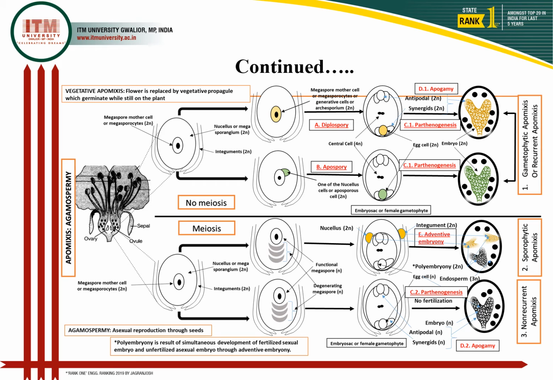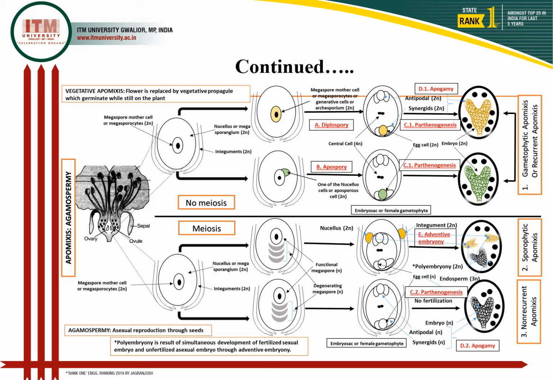However, here the diploid nucellus and integument cells develop directly into the embryo without any formation of an embryo sac. So it will be a diploid embryo, and there may be the possibility of multiple embryos.